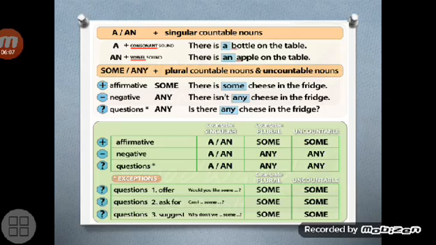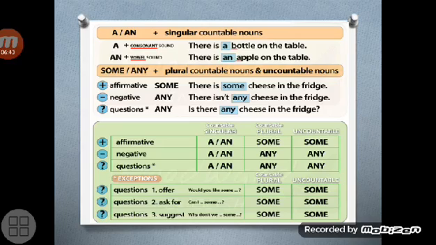But sometimes we may use indefinite pronouns, such as some or any. We use some for affirmative sentences and any for negatives and questions. There is some cheese in the fridge. There isn't any cheese in the fridge. Is there any cheese in the fridge?